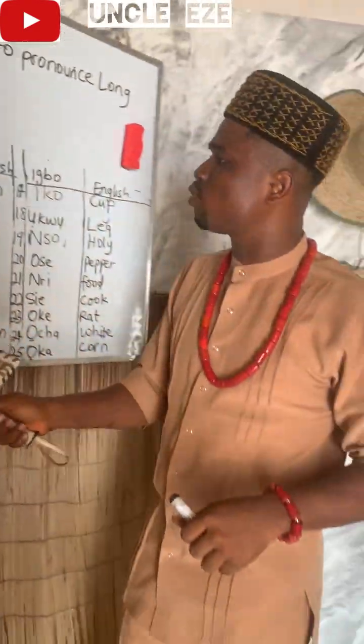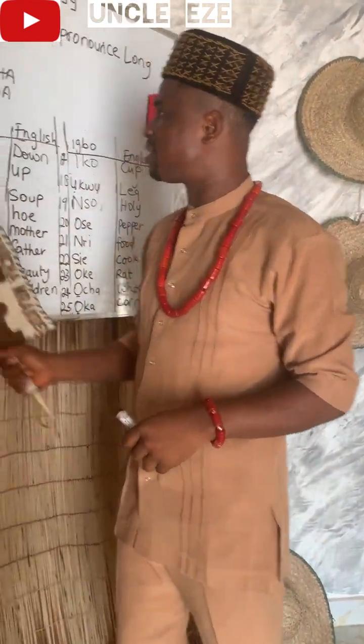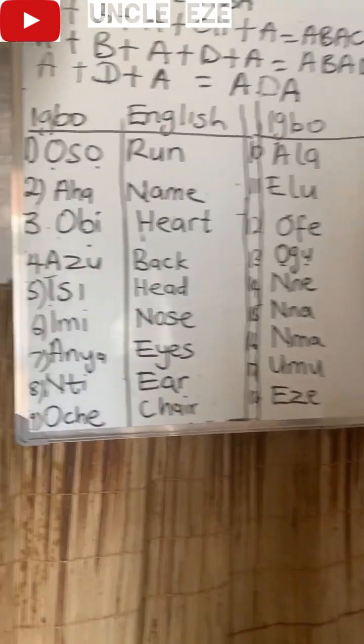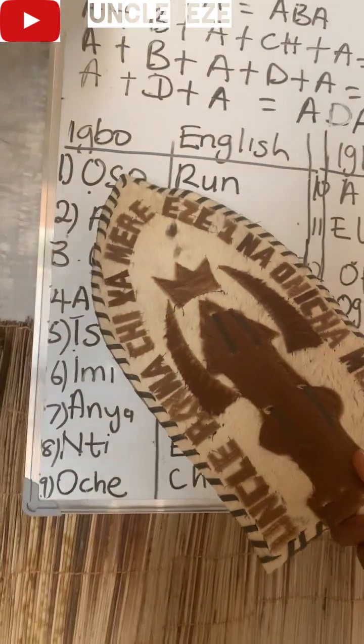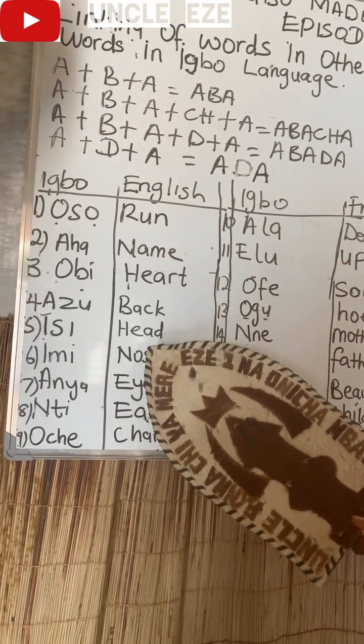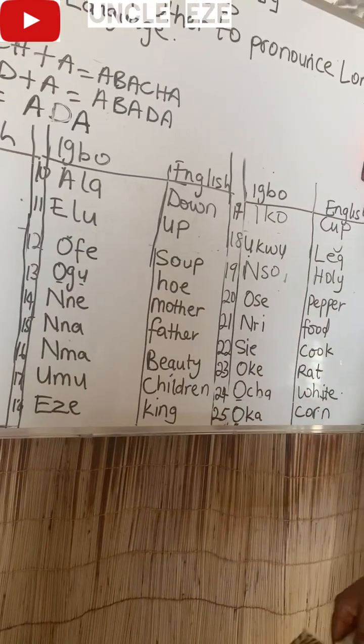these three-lettered words. The three-lettered words are there. The four-lettered words are there. And also, we have 5, 6, 7. But we want to start with these 3 in Igbo, then we'll translate in English. We'll look at from number 1 to 25.